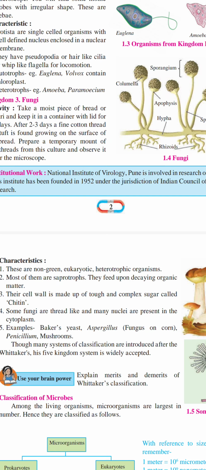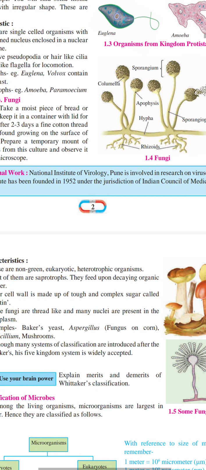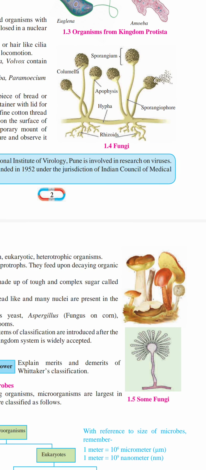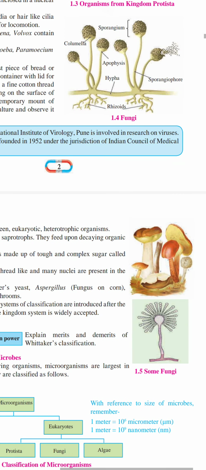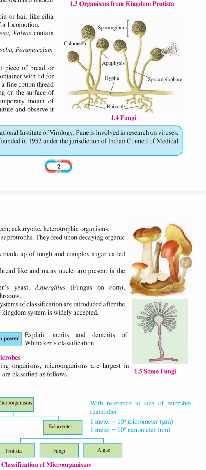Fungi reproduce both sexually and asexually. Examples are baker's yeast, Aspergillus, fungus on corn, Penicillium, and mushroom, which you know very well and use in day-to-day life. Mushrooms are of two types: those used for food purposes, and wild mushrooms. Looking at the figure, some fungi are shown above as wild mushrooms.